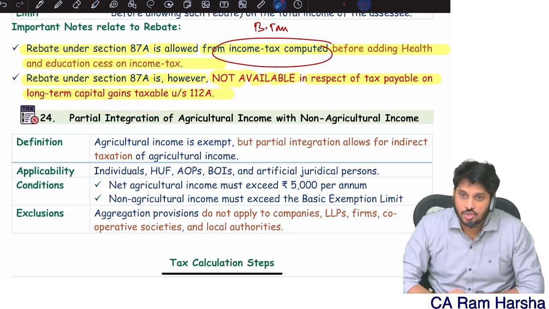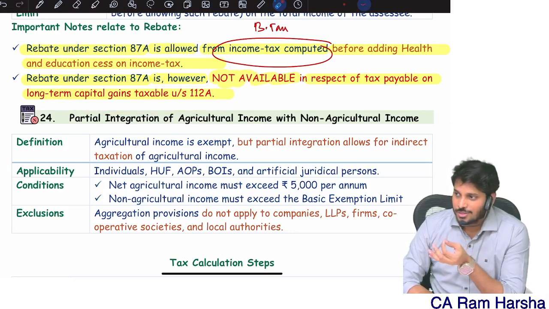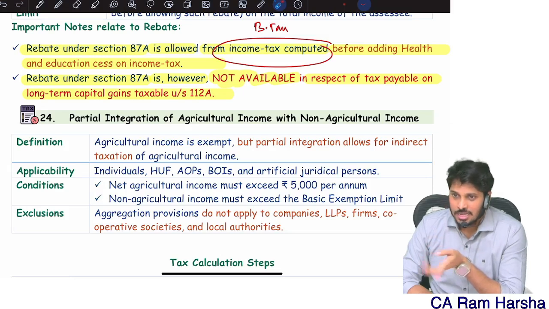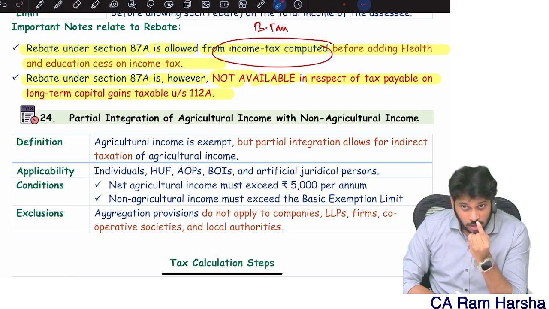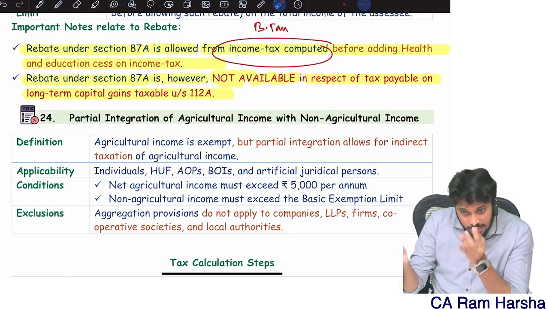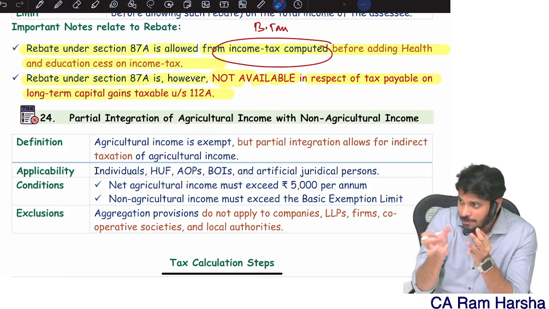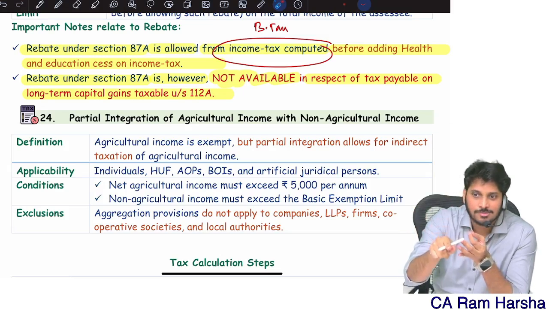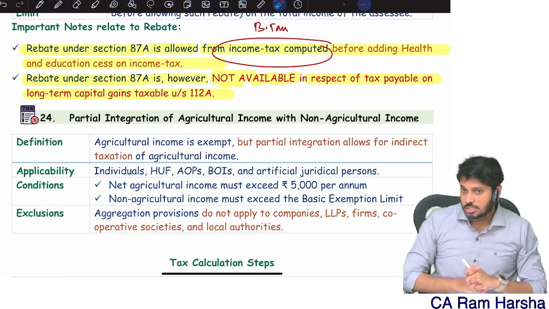On 112A income, rebate is not available. There is a reason. In 112A income, they are already giving a 1,25,000 exemption. Indirectly they are giving rebate there. That's why. Able to understand? So if your basic tax portion has 112A tax amount, then separate that. Then rebate can be claimed only on that basic tax. Then again total the basic tax plus cess. Clear? So 112A income is not eligible for rebate.